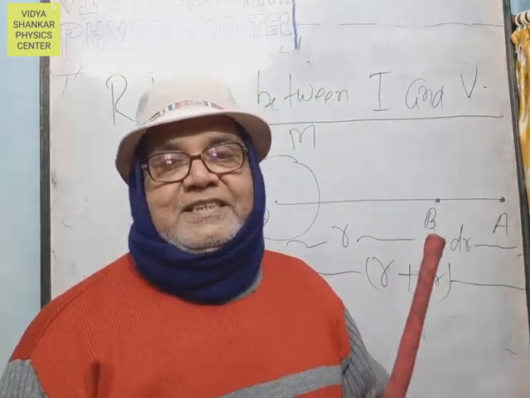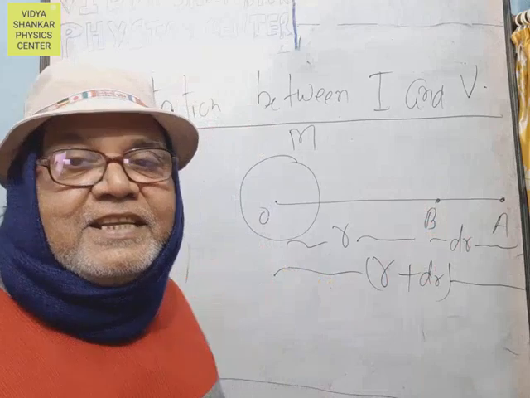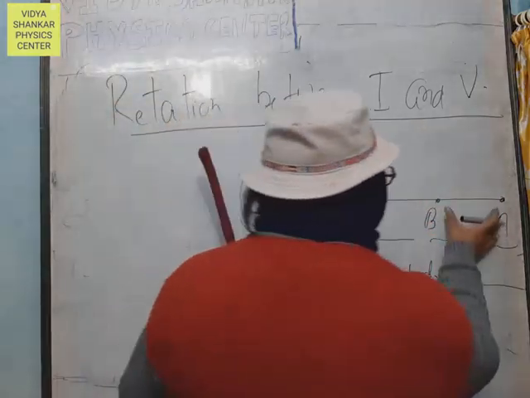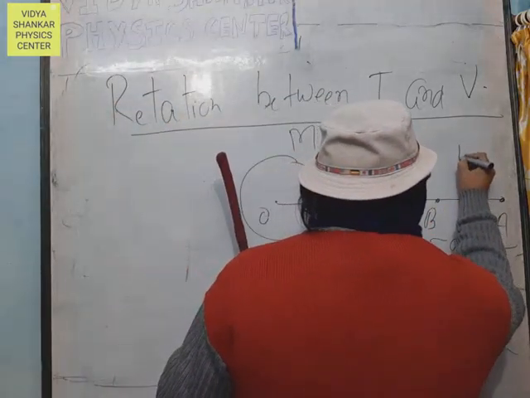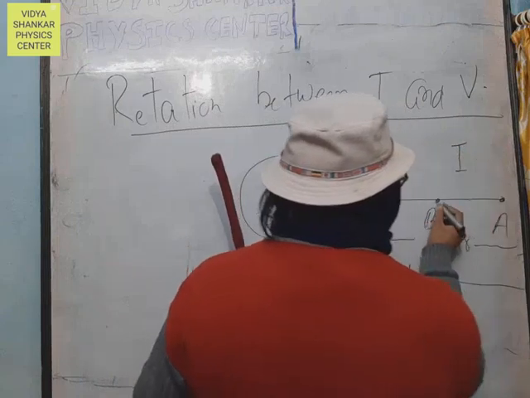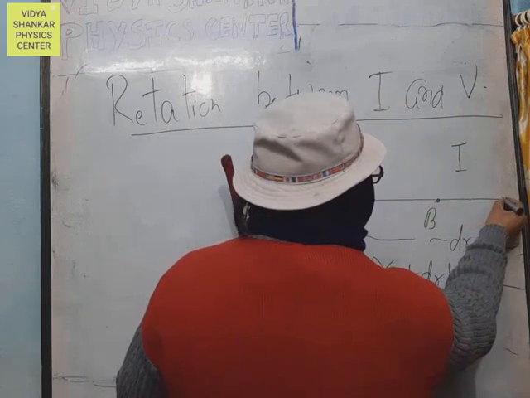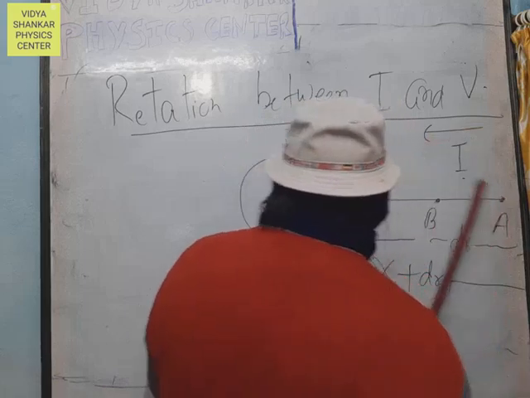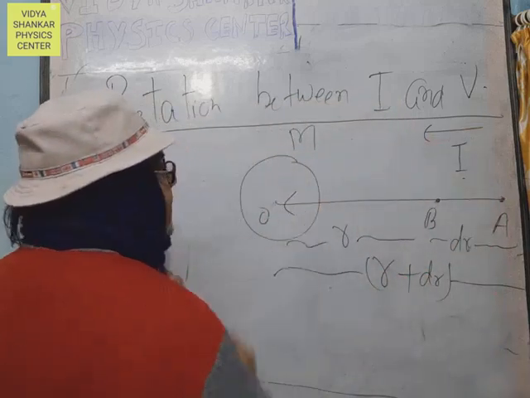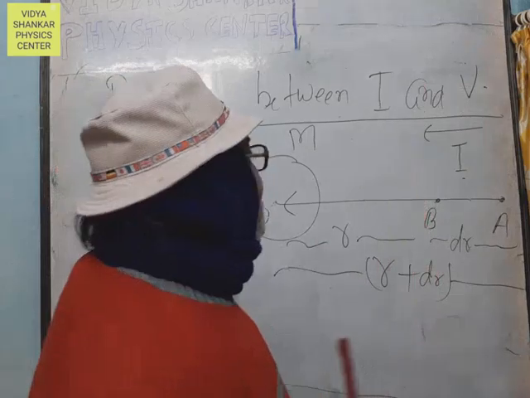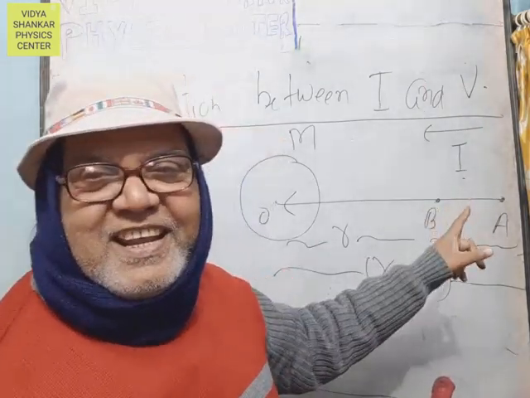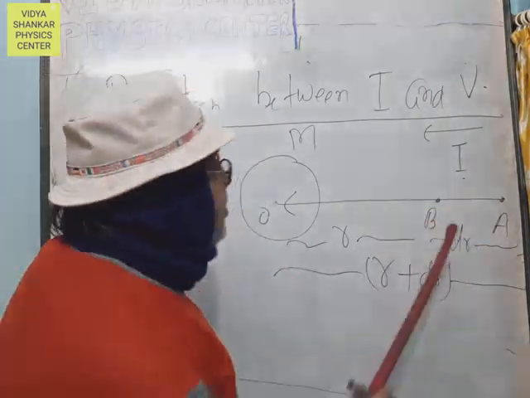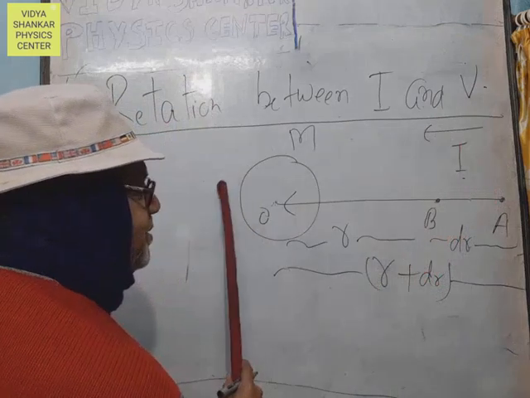Therefore, the intensity of gravitational field I remains constant between A point and B point, and it is directed from A to O. Now the intensity of gravitational field is directed from right to left.